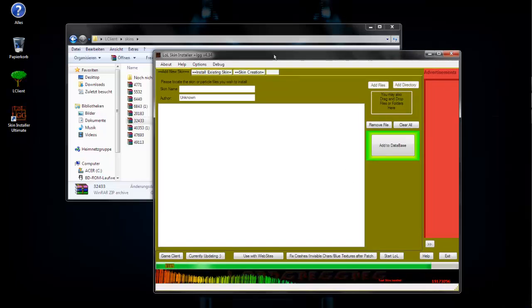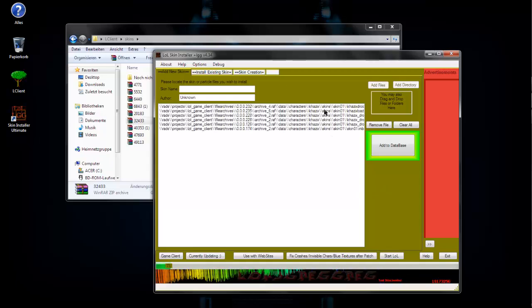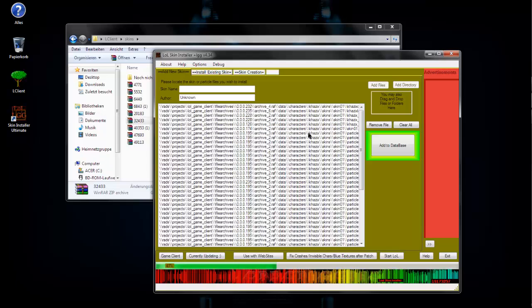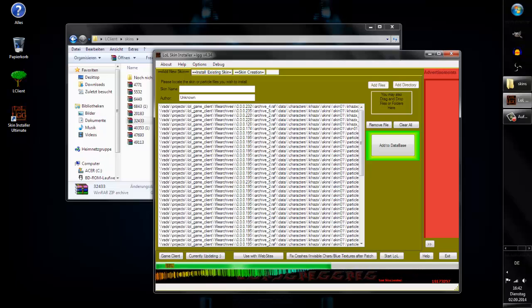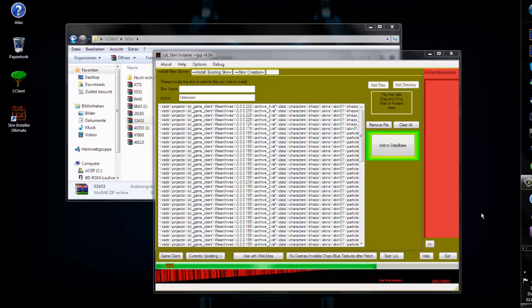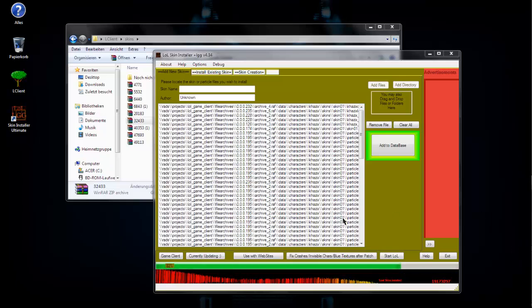Wait a moment. Now you can see it reads the data, all the particles and things like this. Almost complete.